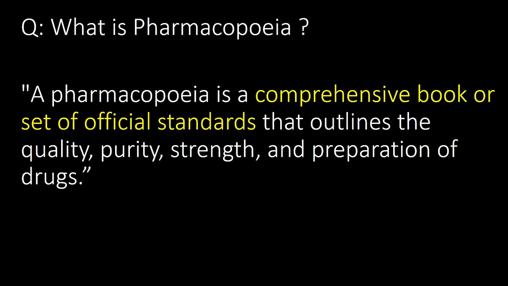What is Pharmacopoeia? Pharmacopoeia is a comprehensive book or set of official standards that outlines the quality, purity, strength and preparation of drugs.